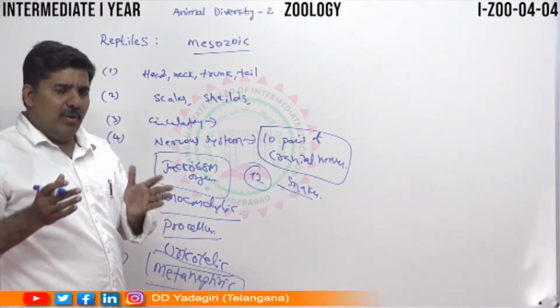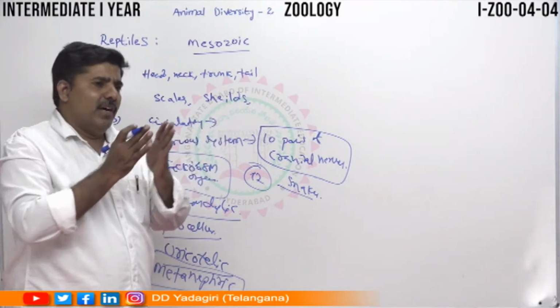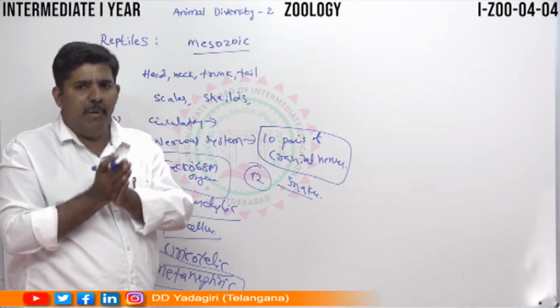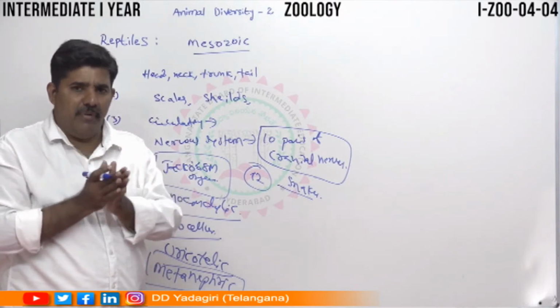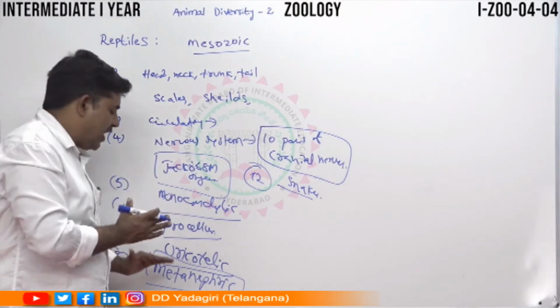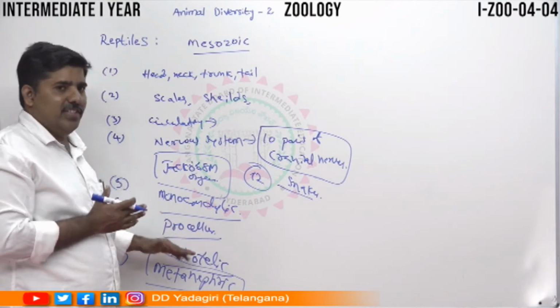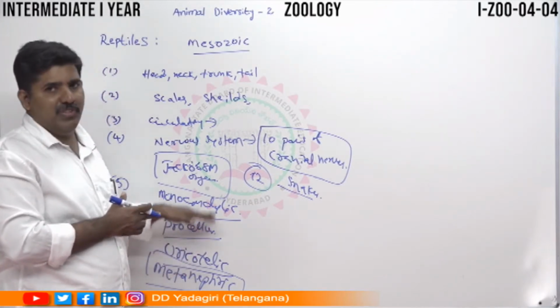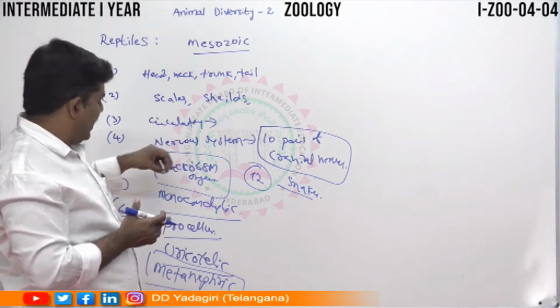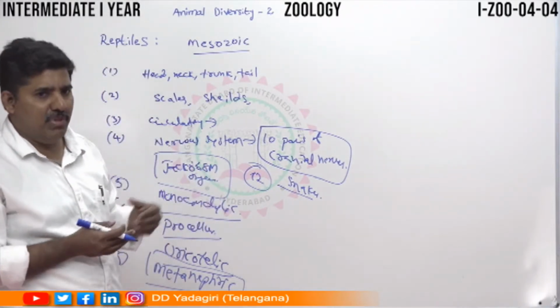Observing the vertebrates, especially in fishes and amphibians, we see the mesonephric type. Here the kidney type is called metanephric type. The excretory material is uric acid. That's why it is called a uricotelic species. So this is about the important general characters, and we can discuss more important characters of the reptiles.